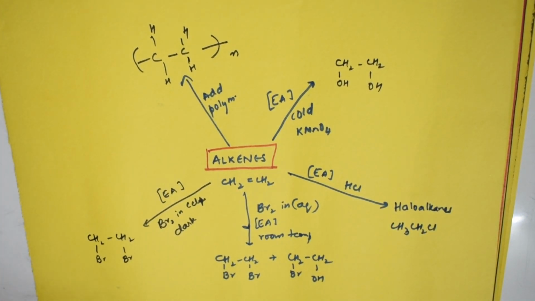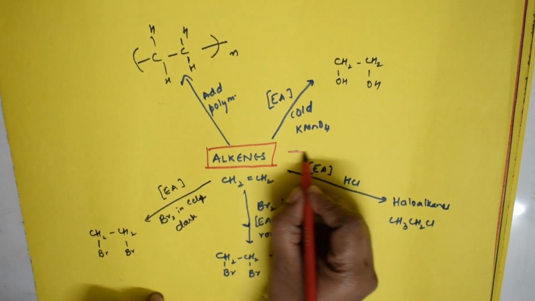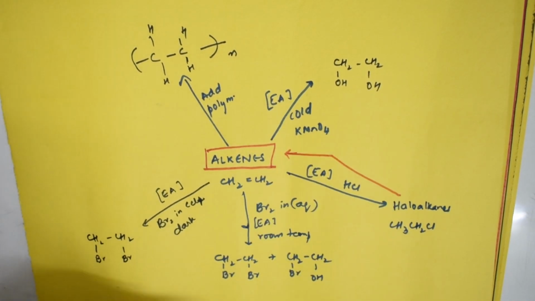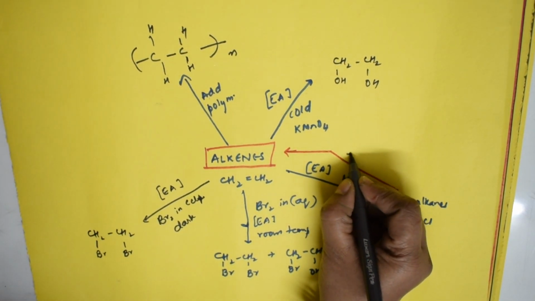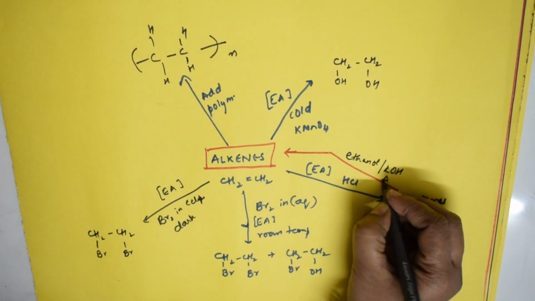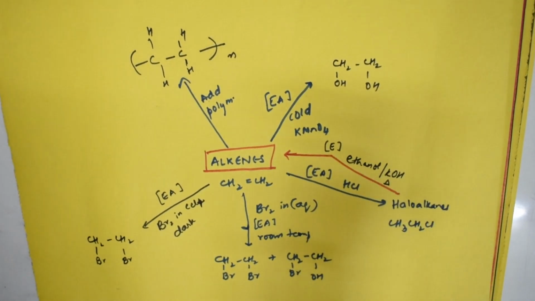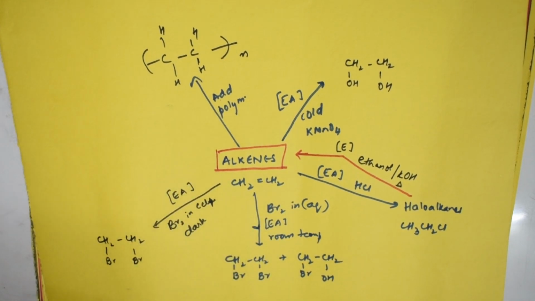Okay. Now, the same haloalkane, if I have to convert back to alkene, what can I do? Simple thing, I'm going to use ethanol and alcoholic KOH rather. So I'll be using ethanol in the presence of KOH, alcoholic KOH, and heat it. Here what happens? Elimination reaction happens. When elimination reaction happens, HCl goes out and the alkene is back to its stage.